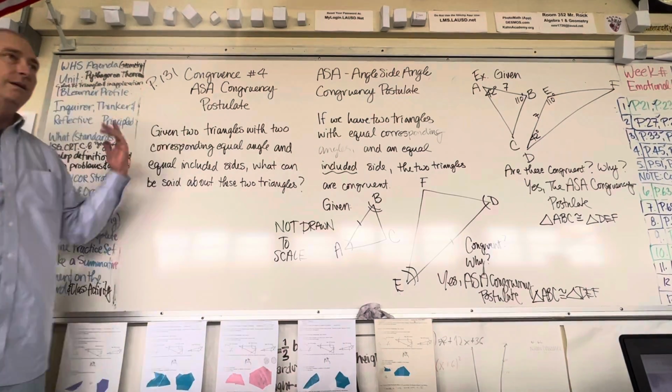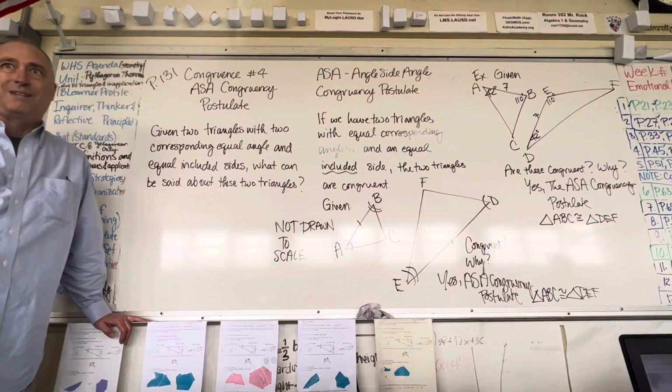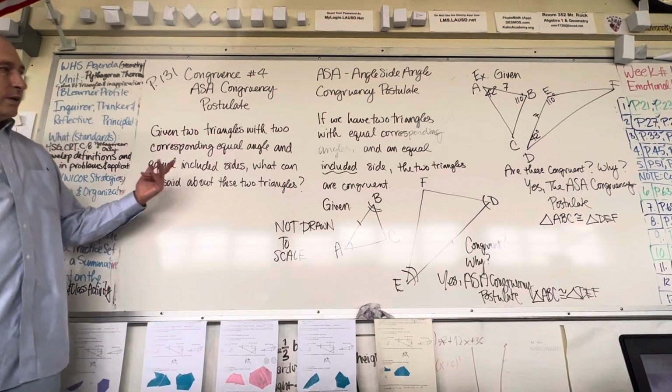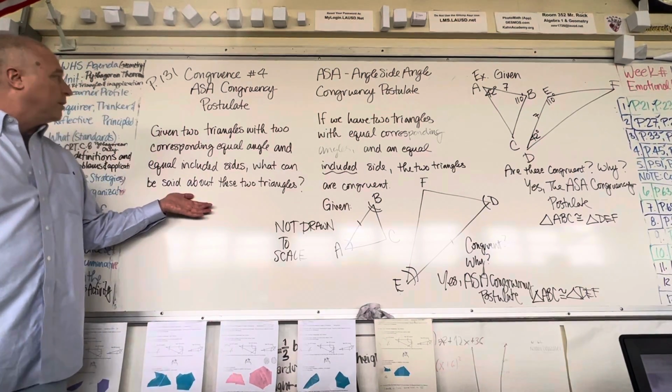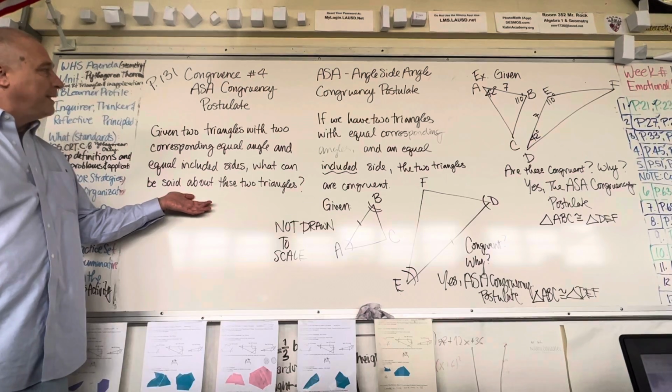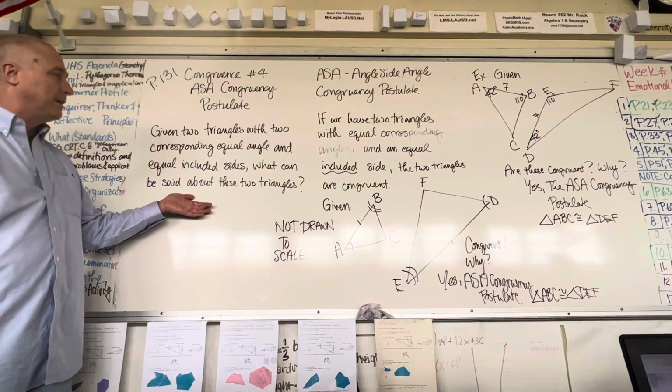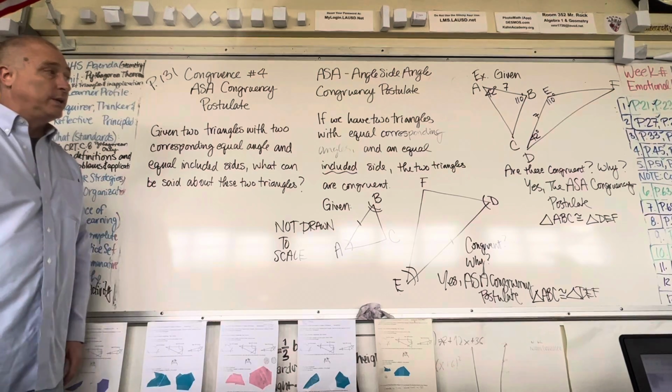Okay, so all of this is in your geometry class when you take this. Hopefully it sounds familiar and you're practicing those. So here's what it is. Given two triangles with two corresponding equal angles and equal included sides, what can be said about the two triangles? They're going to be congruent.